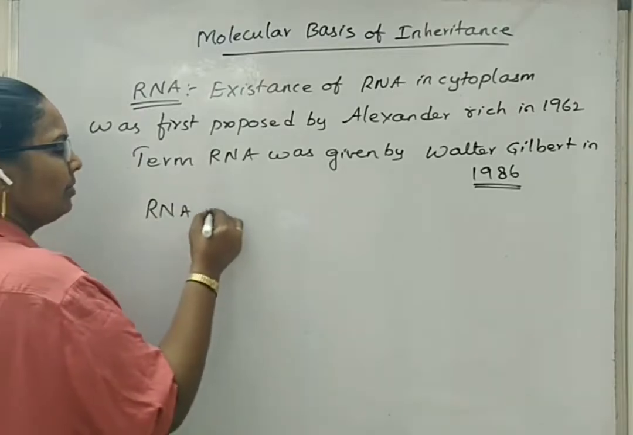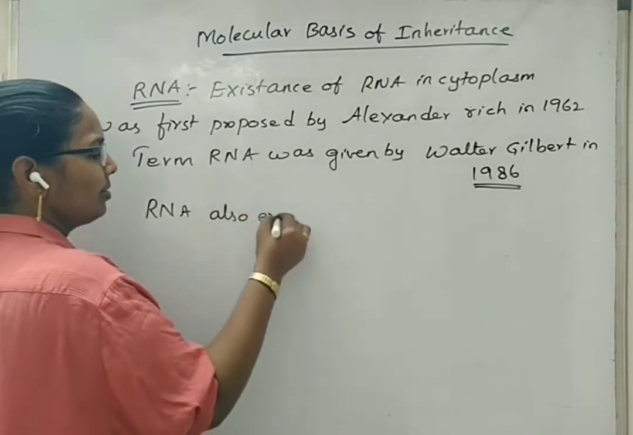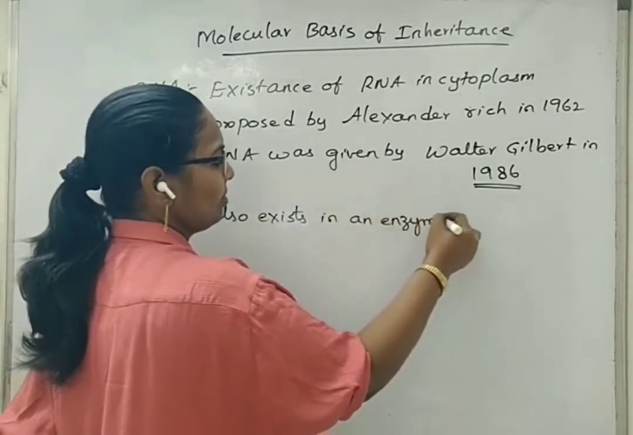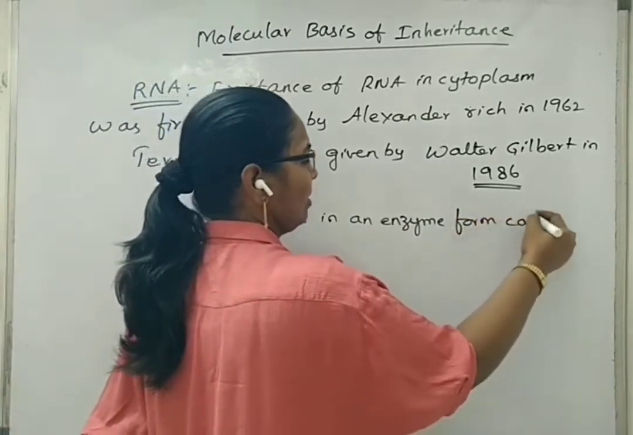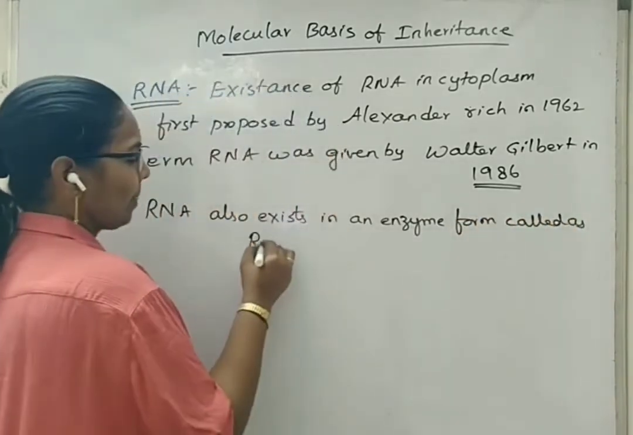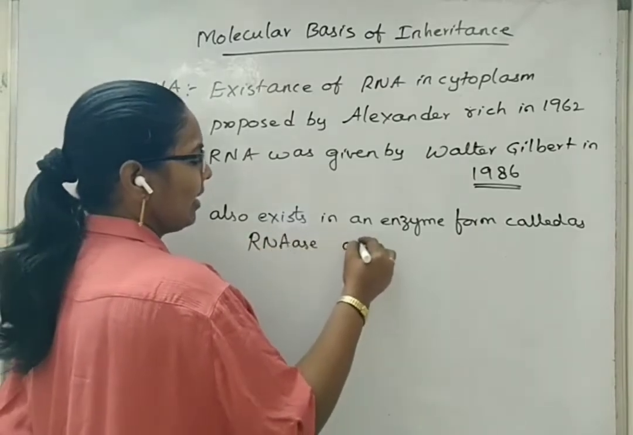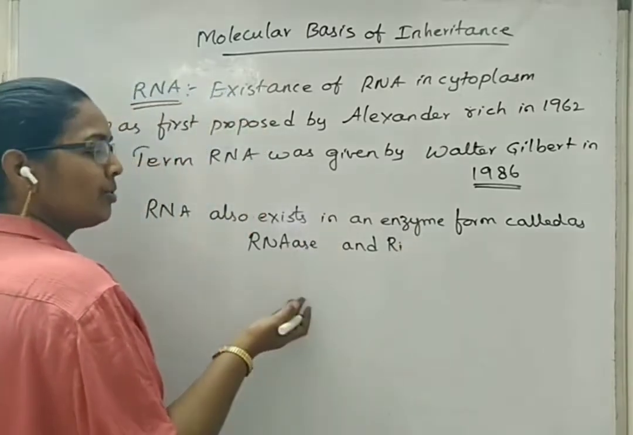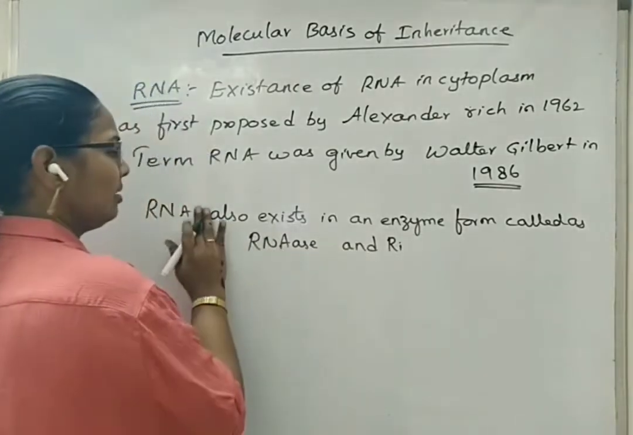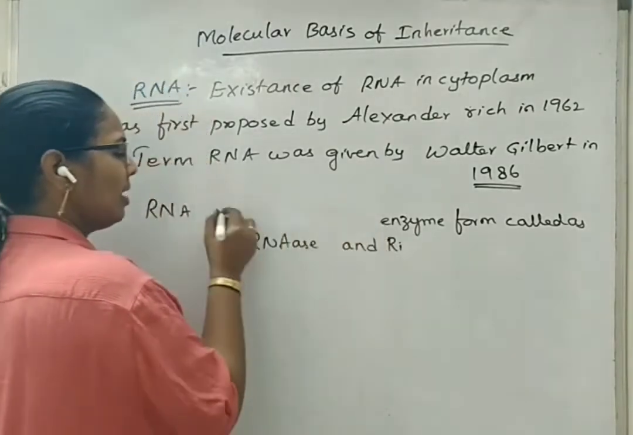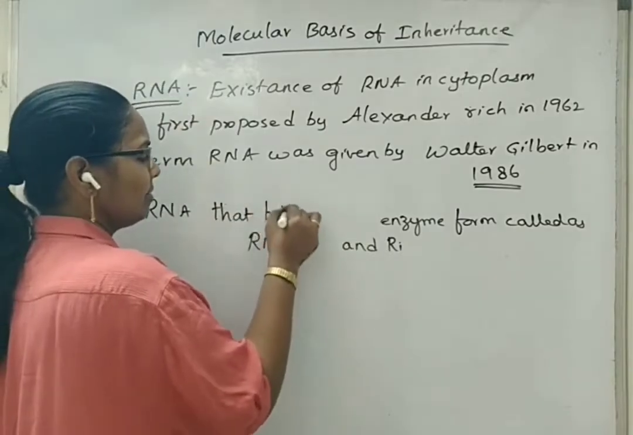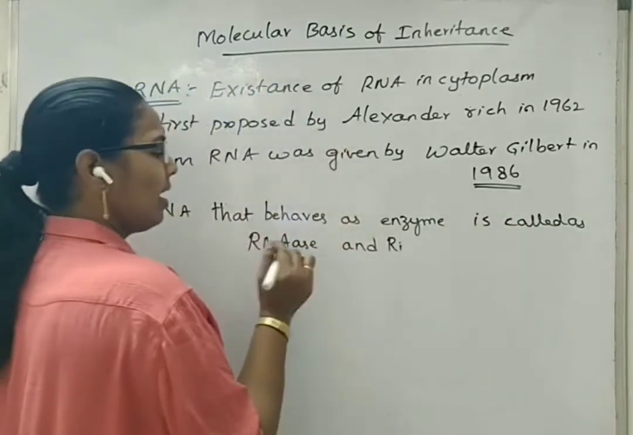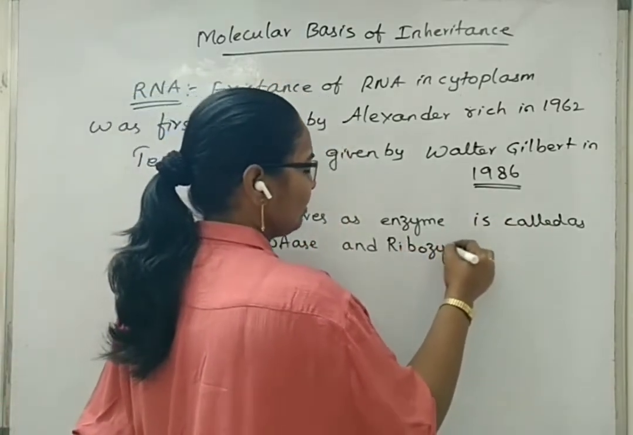RNA also exists in an enzyme form called RNase and ribozymes. Means the RNA that behaves as an enzyme is called RNase and ribozymes.